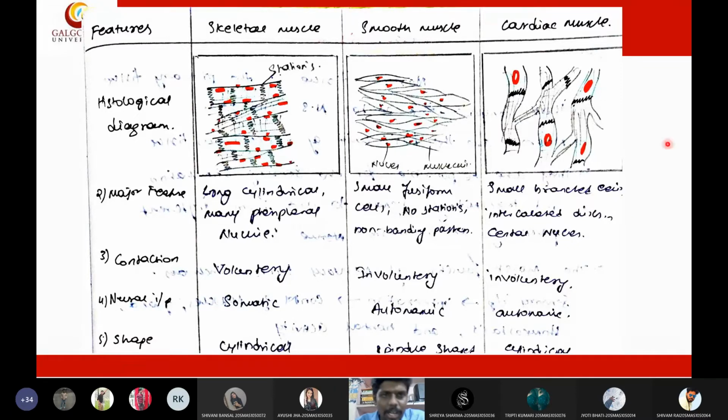Now, if you see the morphology or the structure of these muscles, we have three types: the skeletal muscle, smooth muscle, and cardiac muscle. Let us differentiate these three muscles. What are the characteristic features of each muscle? How do we differentiate skeletal muscle from smooth muscle from cardiac muscle? Are you following me?